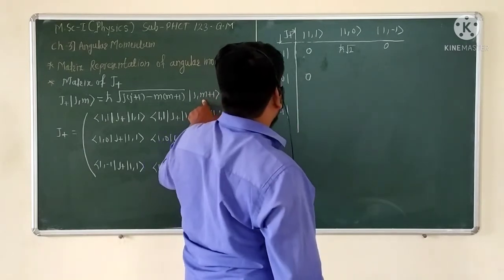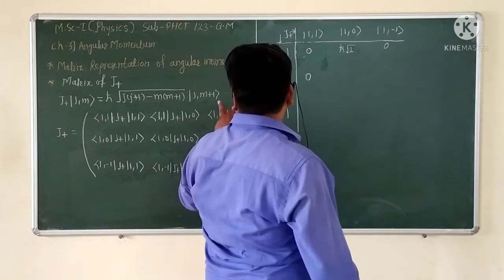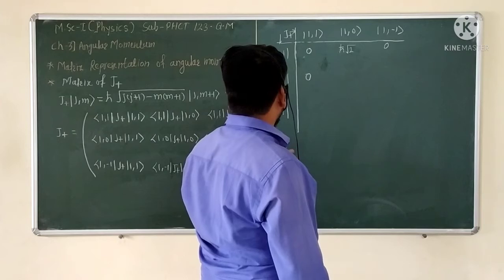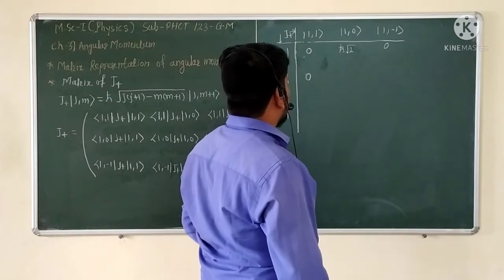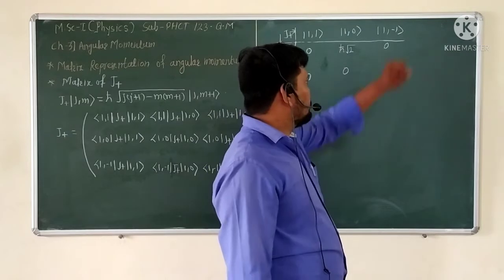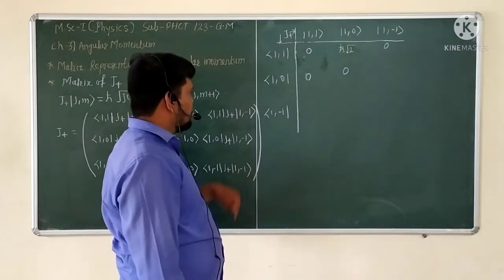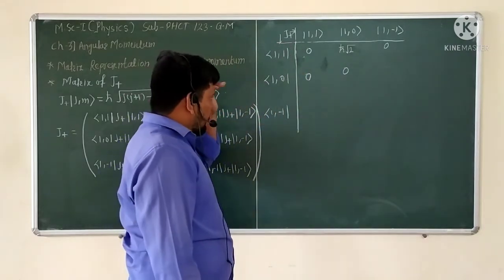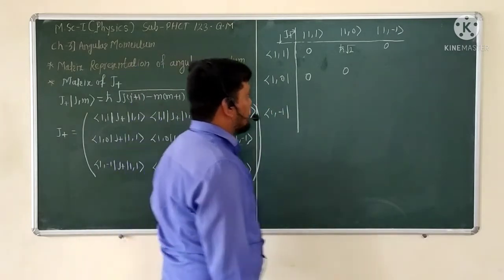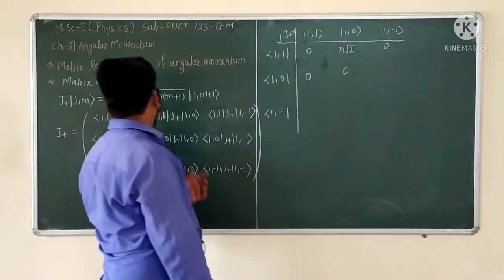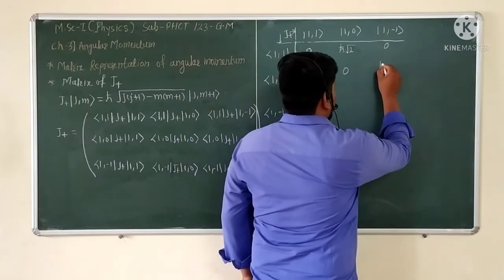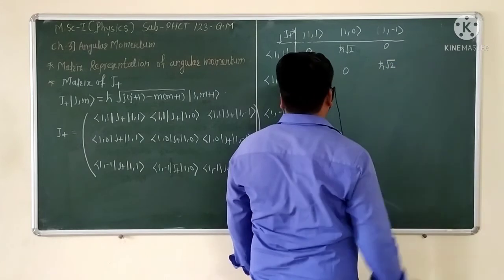Again we take the relation 0 and 0, so 0 plus 1 is 1, and here the eigenstate of 1 comma 0 and 1 comma 0, so this is also 0. And again taking the m value as minus 1, minus 1 plus 1 is 0, and this bra of 1 comma 0 and ket of 1 comma 0 is the possible value of this eigenstate, and the j value is 1 into 1 plus 1, that is under root of 2, so this value is h cross into under root of 2.